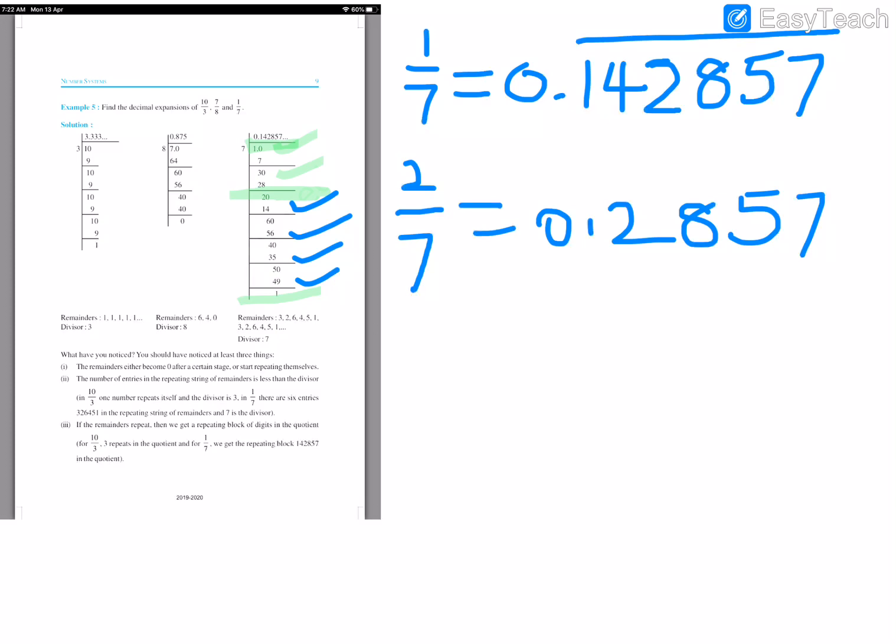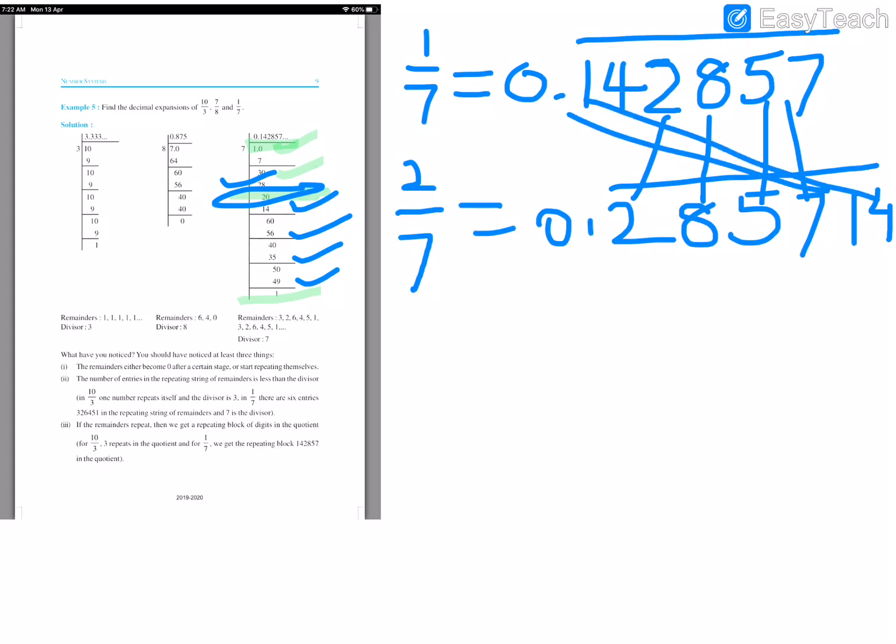Again 1 will come, 7 1s are 7 we write. And then 7 1s are 7, 3 will be left out. Then again we get 4. Then 7 4s are 28 we write, and again what we will get? 2. You just do the division and check. So here we get 0.28571. If you carefully observe, these are the numbers 2 8 5 7, then 1 here and 4 here.